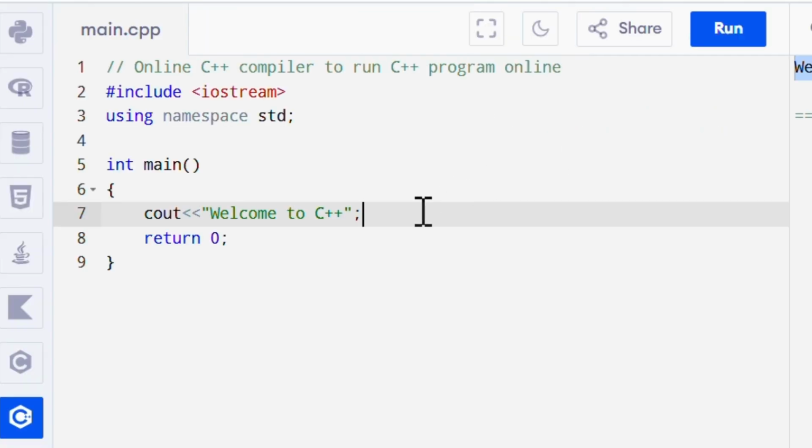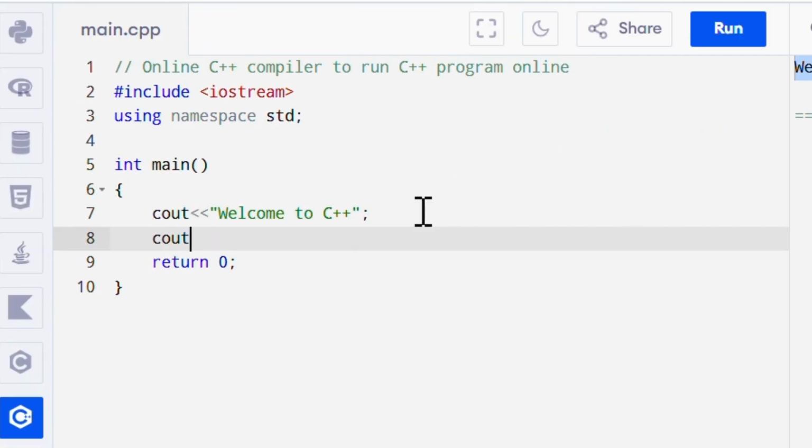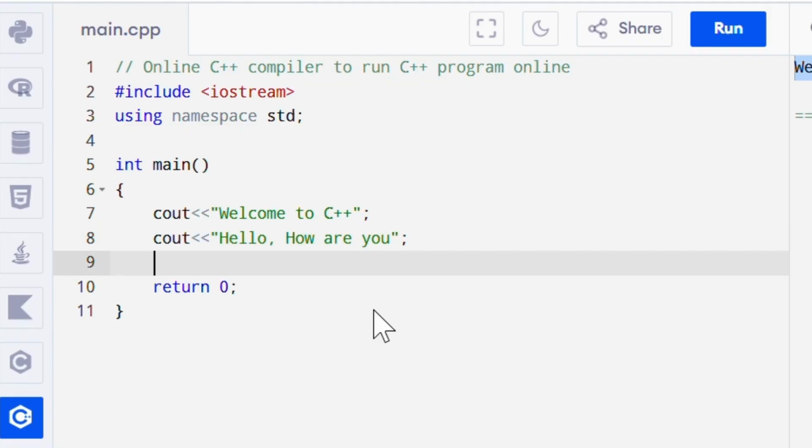Now I can print as many statements as I want. I will write cout, that is character output, two left arrows, then in double quotes I will write hello, how are you, then I will end with a semicolon.